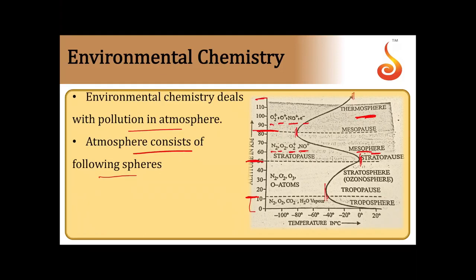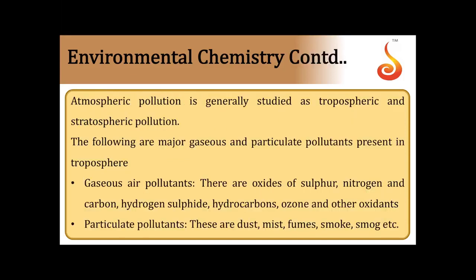That is called the thermosphere. So the atmosphere mainly consists of four spheres: the first one troposphere, second one stratosphere, third one mesosphere, and fourth one thermosphere. This is regarding the various segments present in the atmosphere. Atmospheric pollution is generally studied as tropospheric and stratospheric pollution.